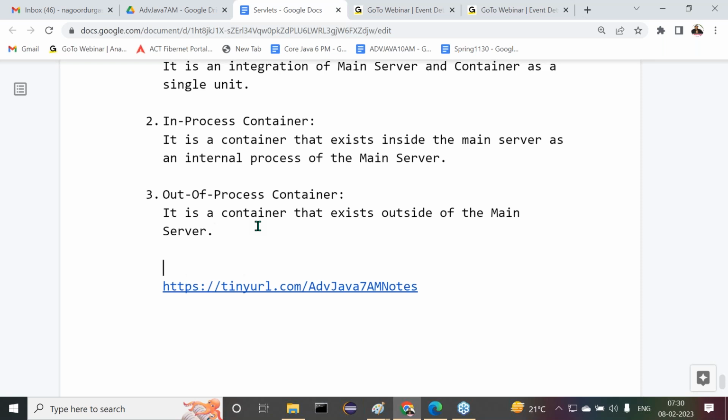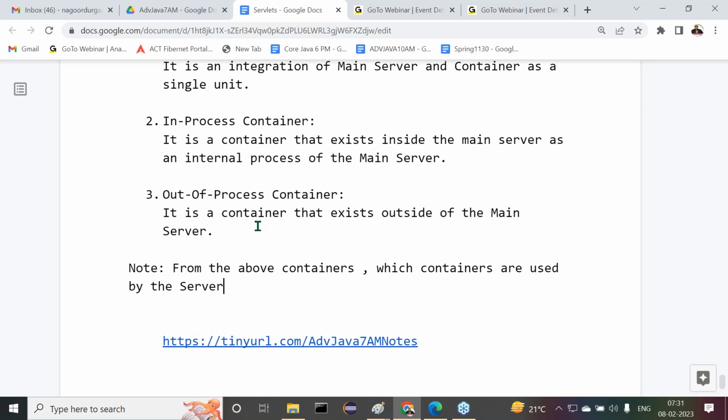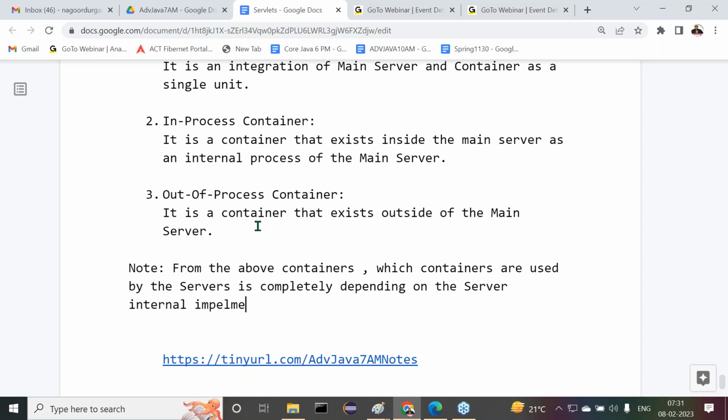Then immediately we may get a question. A number of servers are available, sir. Which container will be used by servers here? That's the question. Now I'm giving clarity. Which containers are used by the servers completely depends on the server's internal implementation. That is totally the interest of the server vendors.